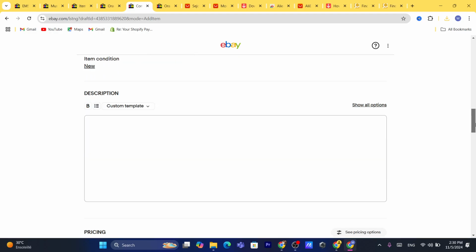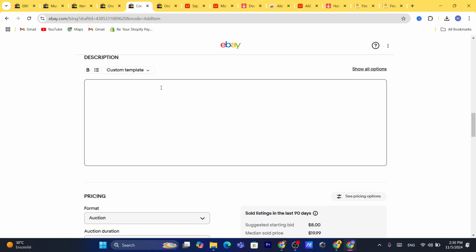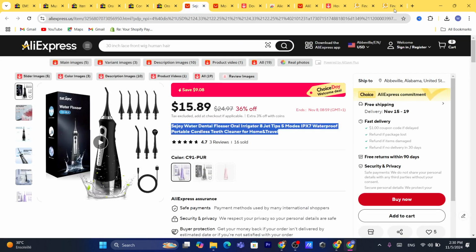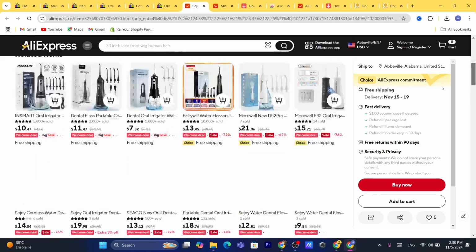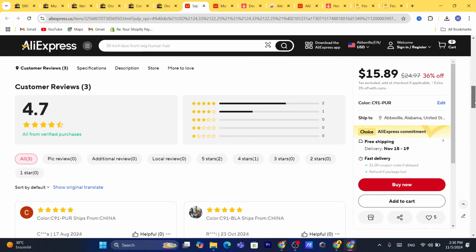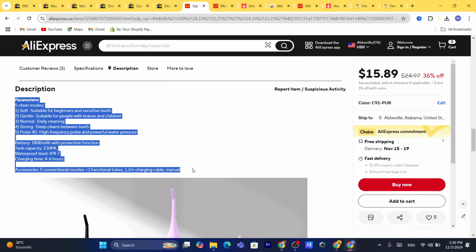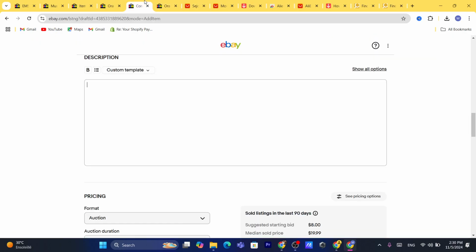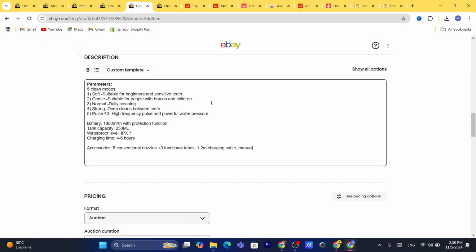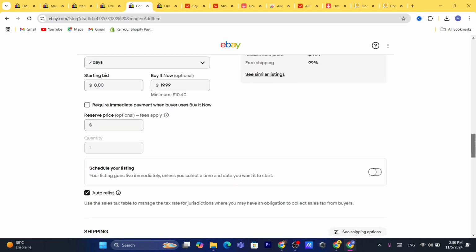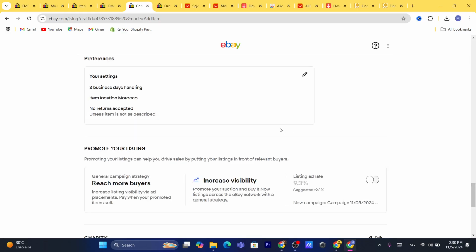Description, you can also add a random description. You can copy the description from AliExpress, but make sure it doesn't have any AliExpress text in it. Only copy a few words of the description. It doesn't really matter. Most people don't even read the description on eBay. That's it.